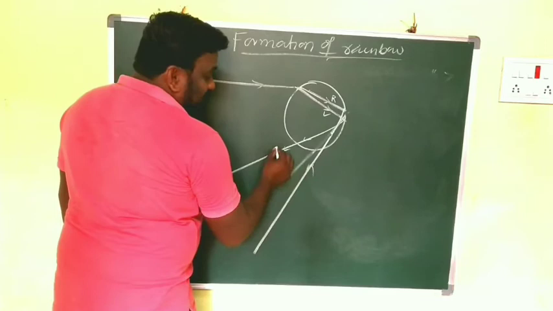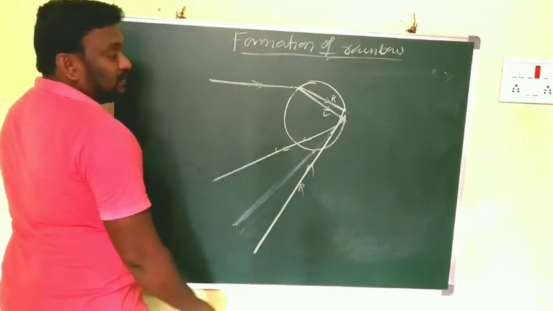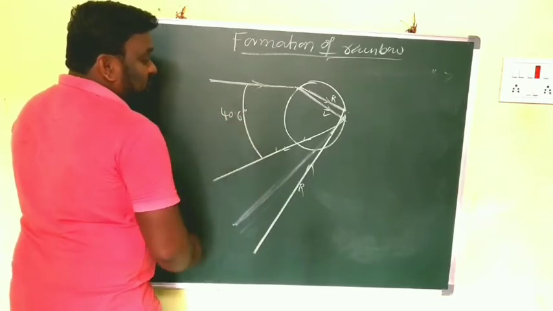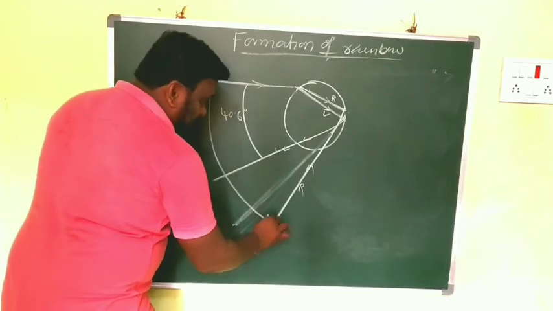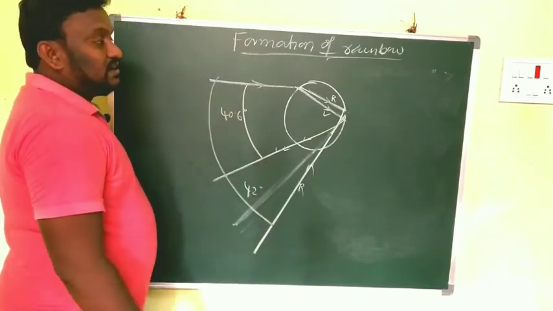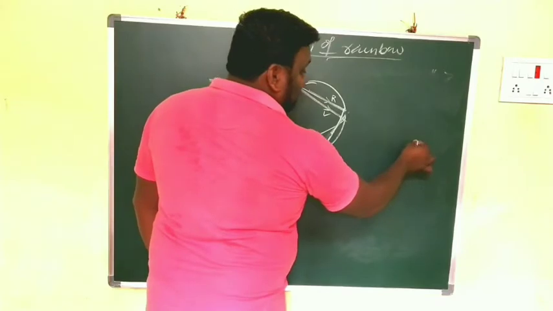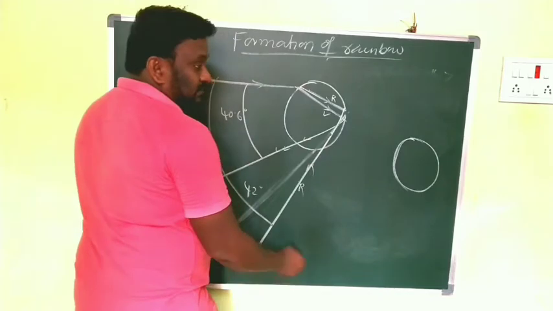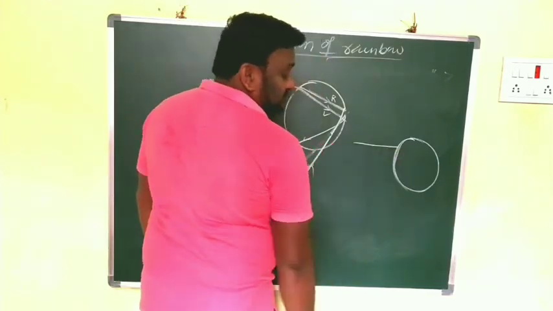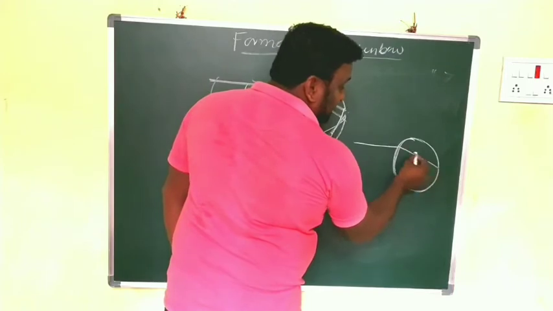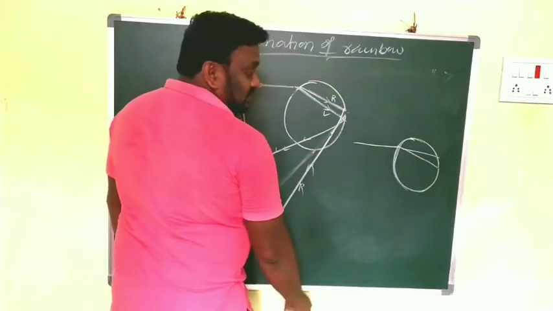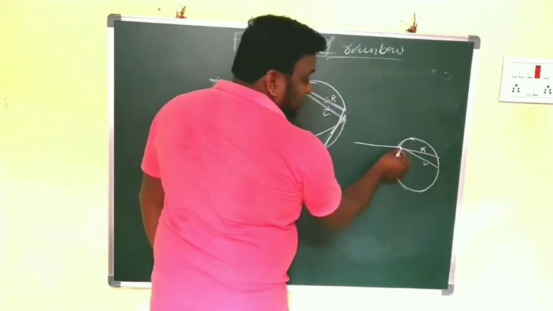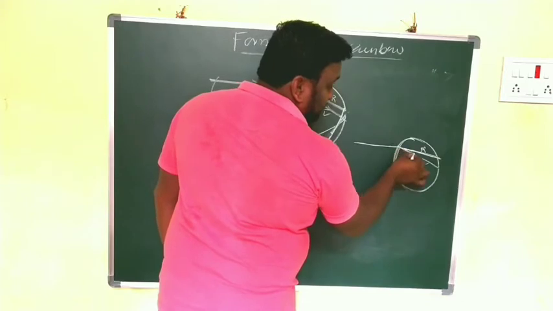This is the violet ray and this is the red color, and they make some angle, which is 40.6 degrees for the violet ray and 42 degrees for the red. Clear? Here you observe the raindrop. Clear, children? That is incident, and now it is refracted. This is red, and this is violet, because red has less deviation and violet has more deviation.